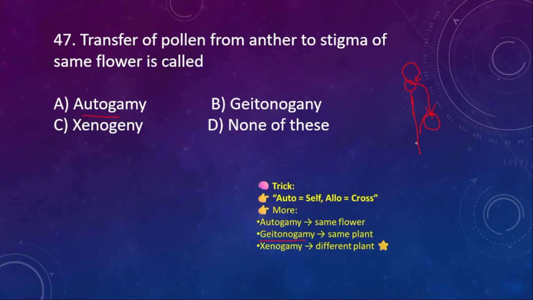Geitonogamy is genetically autogamy, but it is physiologically cross pollination.